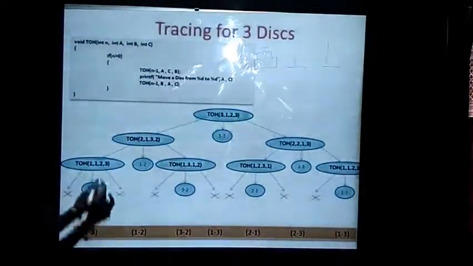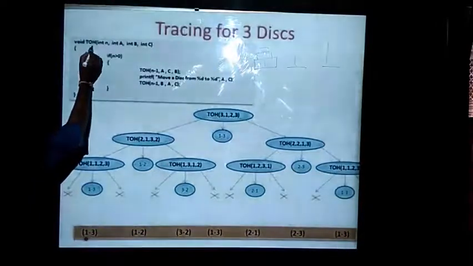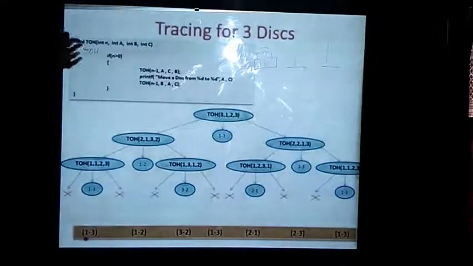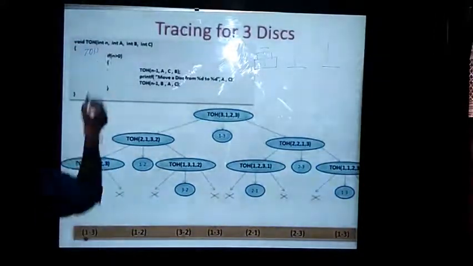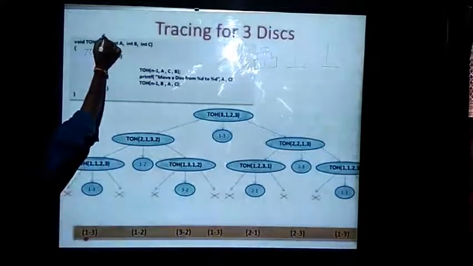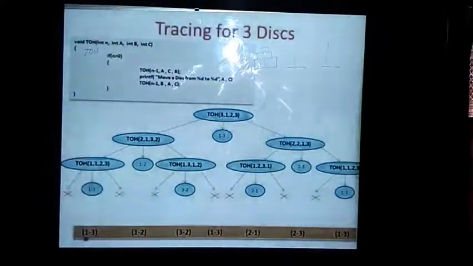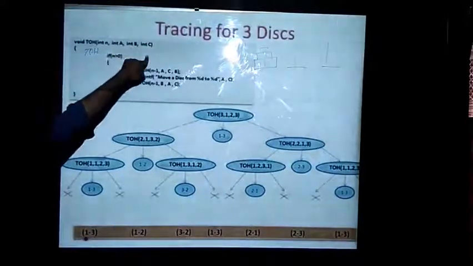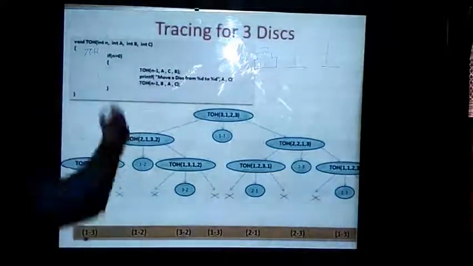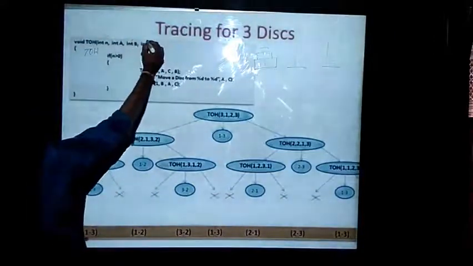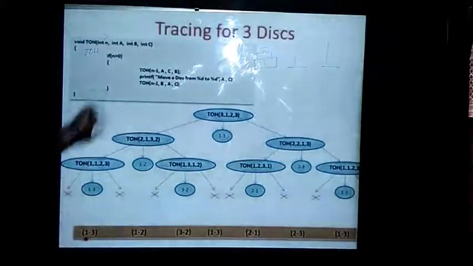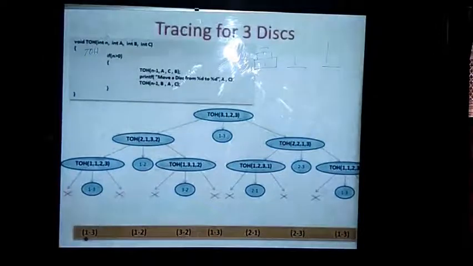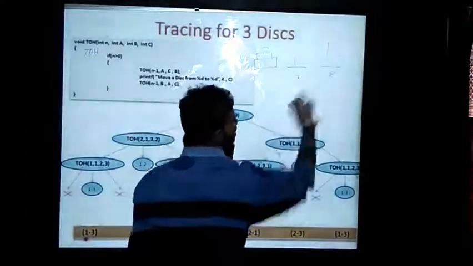Just go through it. I have written it like this: void TOH, that is Tower of Hanoi. int n will hold the number of disks. Here the number of disks is 3. I am naming the towers A, B, C, that is tower 1, tower 2, tower 3. This is my source, this is my auxiliary tower, this is my destination tower. Or else I can directly give the numbers like tower 1, tower 2, tower 3.